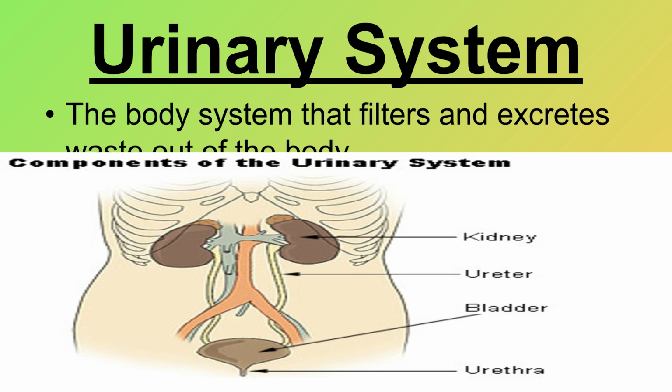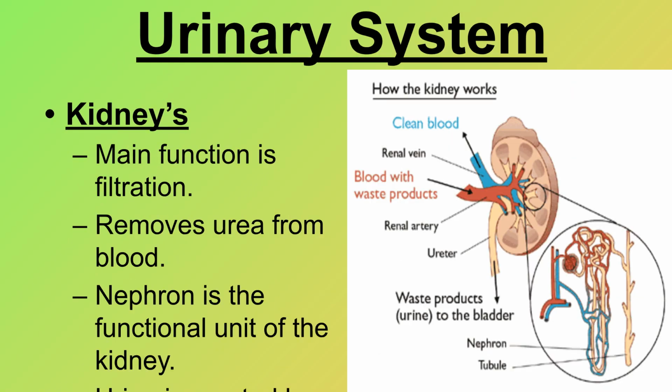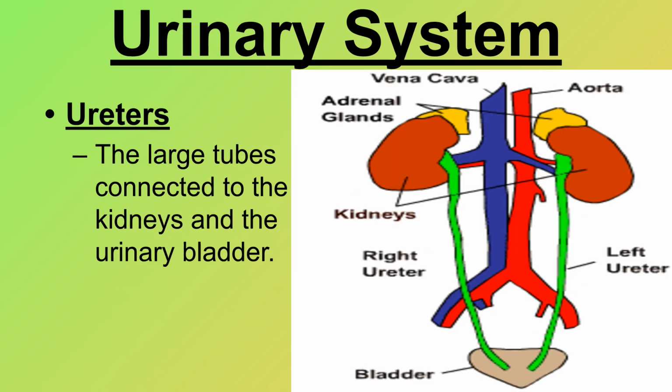The urinary system is the body system that filters and excretes waste out of the body. Key components include the kidneys, ureters, bladder, and urethra. The urinary system includes the kidneys, ureters, urinary bladder, and urethra. The main function of the kidneys is filtration, which removes urea from the blood. The nephron is the functional unit, where urine is created.